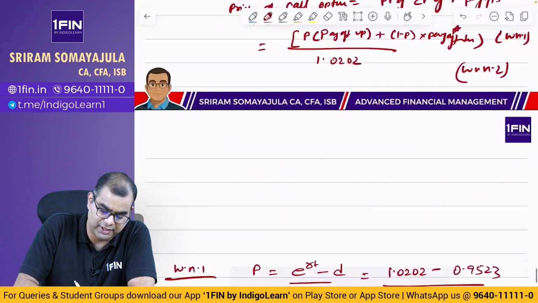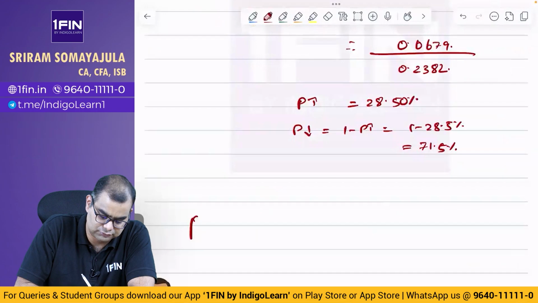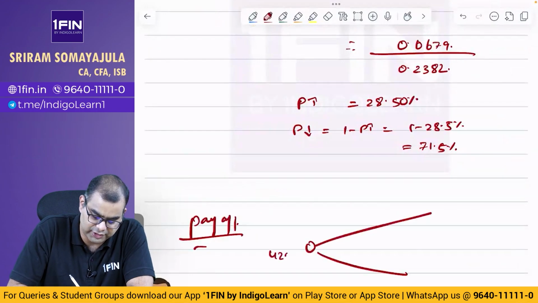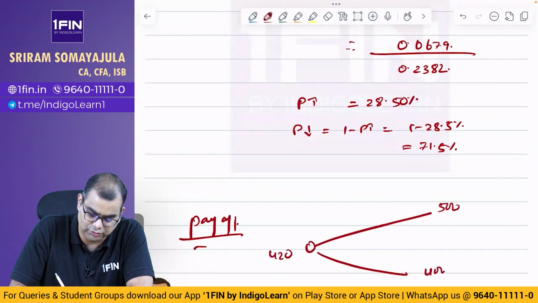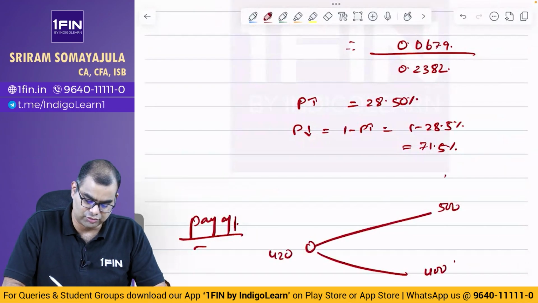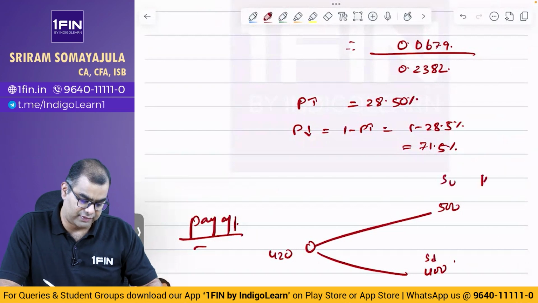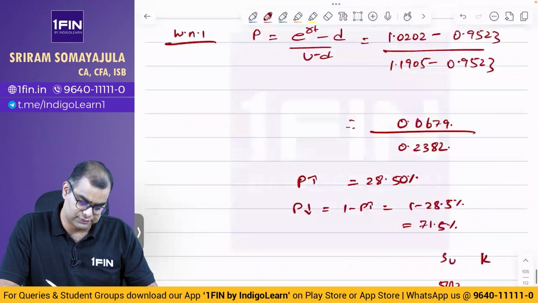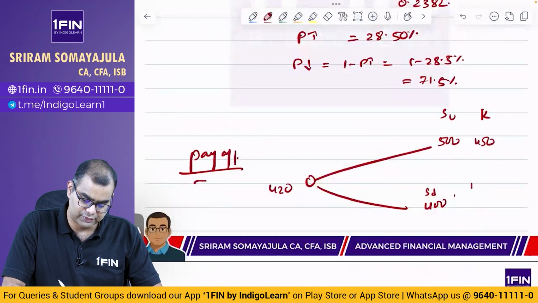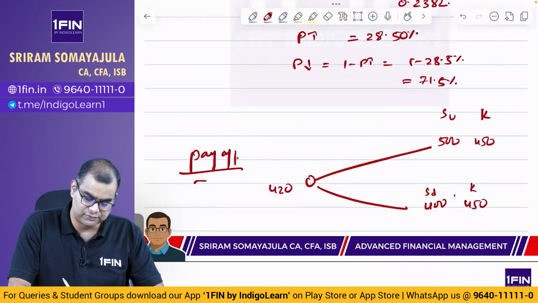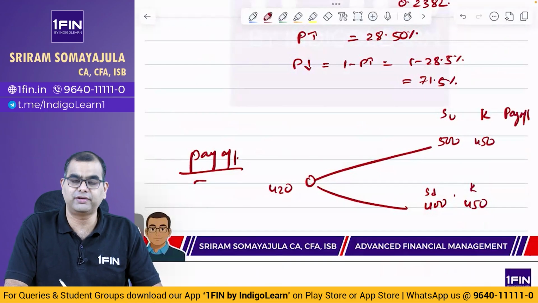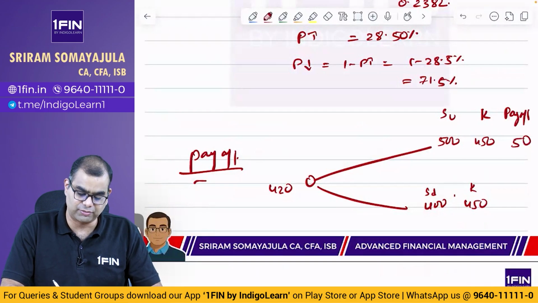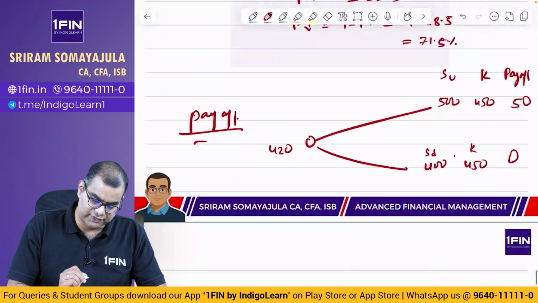Okay, ரெண்டுமே. What is payoff? வந்து ஸ்டார்டிங்கில் வந்து 420, it can go up to 500 or it can go down to 400. இது வந்து SU, இது வந்து SD. K வந்து நமக்கு எவ்வளோ? ஸ்ட்ரைக் ப்ரைஸ் இஸ் 450. K is 450. Payoff is I have a right to buy at 450 when market is at 500, so I'll get a payoff of 50. Here, why will I buy at 450 when market is at 400? So payoff is 0. So payoffs are 50 and 0.